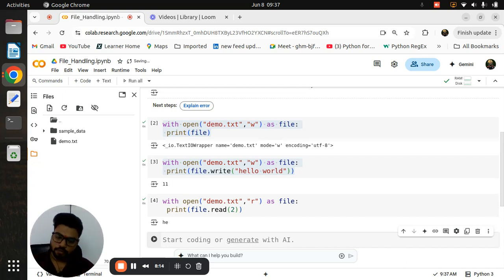I hope till now you can understand. Now the most important thing is the difference between write and append.